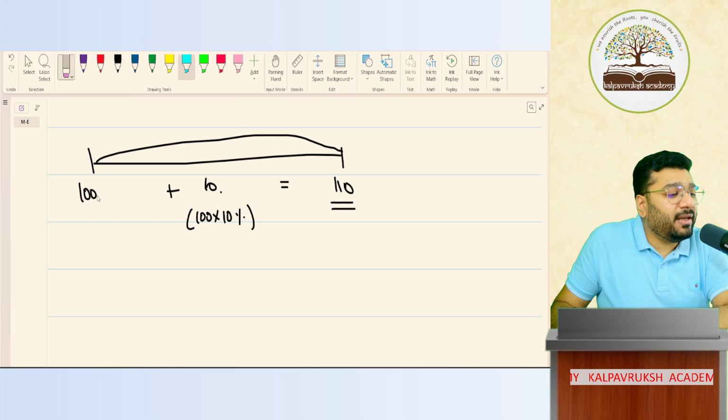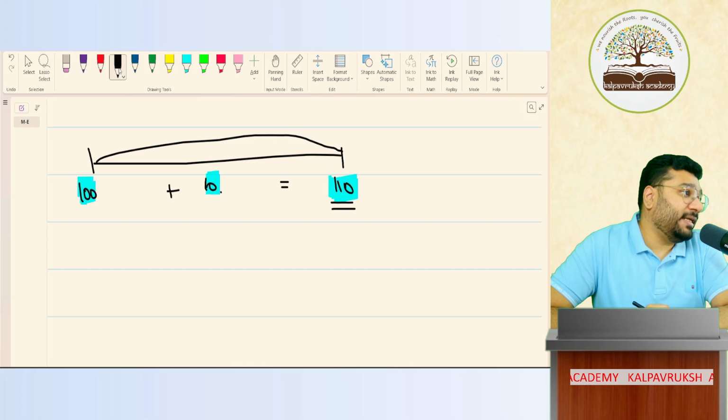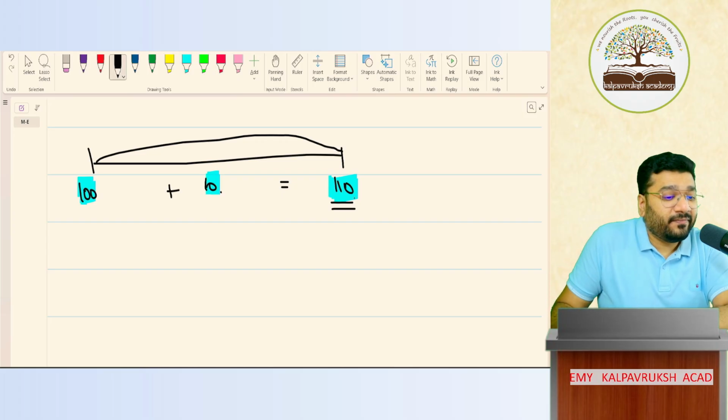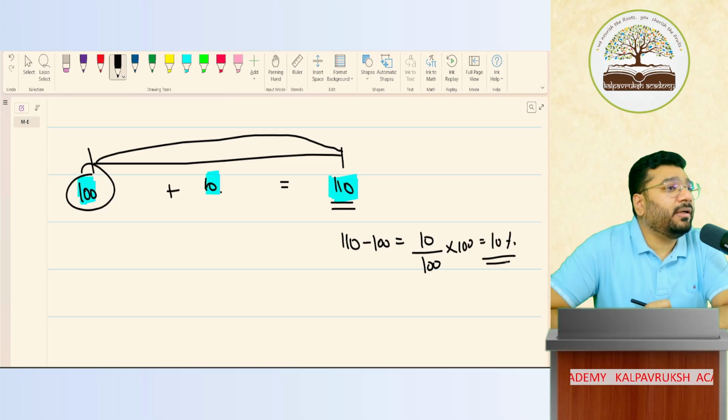Now, if I don't give you the interest percentage, I'm giving you the opening balance, the interest in absolute amount in rupees, and the closing balance. If I tell you to calculate the percentage, can you calculate? So 110 minus 100, what is my income? 10. Divided by 100, which is the opening balance. What is my earning rate? 10%. Got it, not got it?